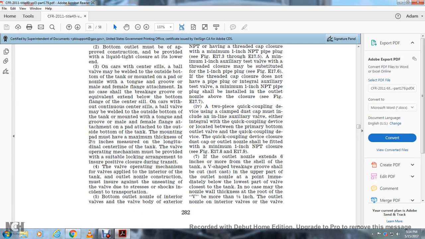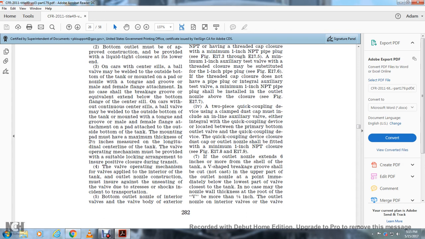4. A two-piece coupling device using a dust cap must include an inline auxiliary valve, with either the integral quick coupling device or located between the bottom of the primary outlet valve and a quick coupling device. The quick coupling device closure dust cap on the outlet nozzle shall be fitted with a minimum of 1-inch NPT closures.